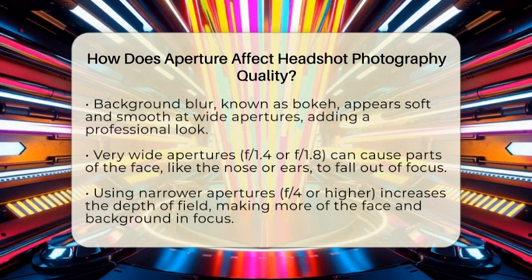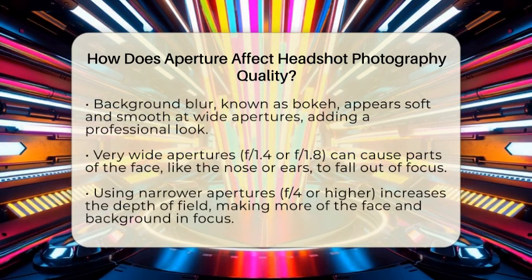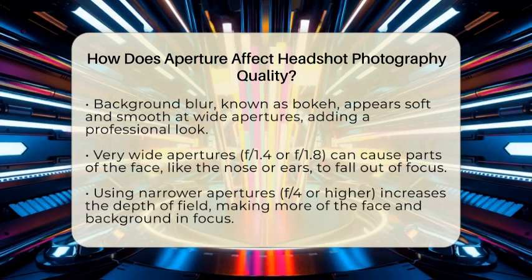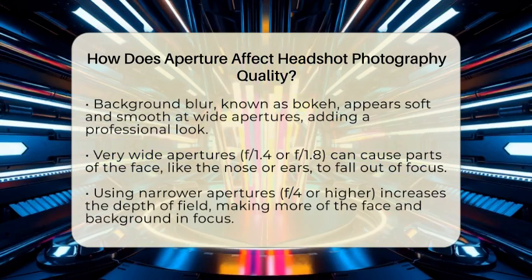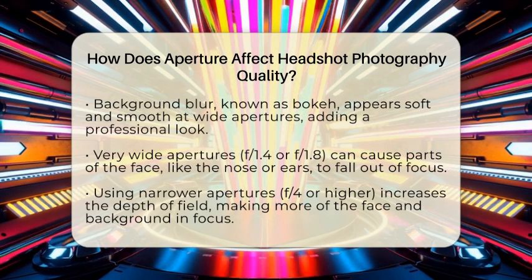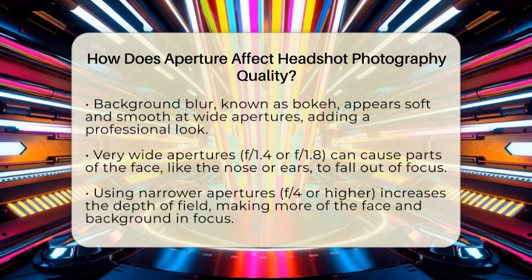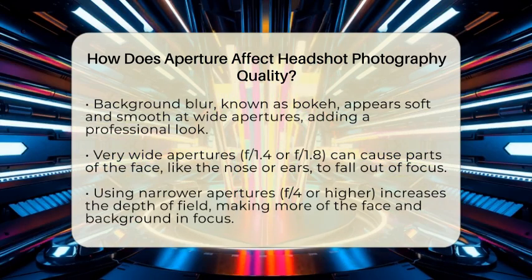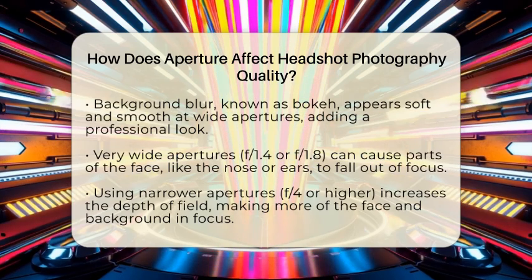The background blur, called bokeh, at wide apertures tends to look very soft and pleasing, giving a professional feel to the photo. But be careful with very wide apertures like f1.4 or f1.8. They can cause parts of the face, such as the nose or ears, to fall out of focus because the depth of field is so thin. Also, lenses tend to be slightly softer at their widest settings, which might reduce overall sharpness.